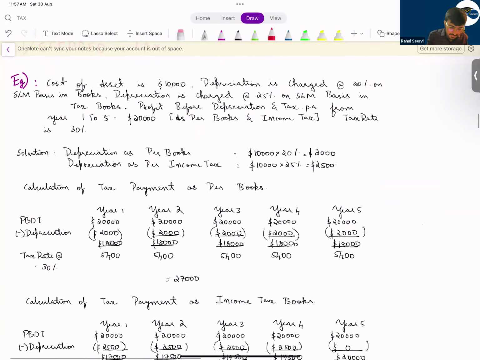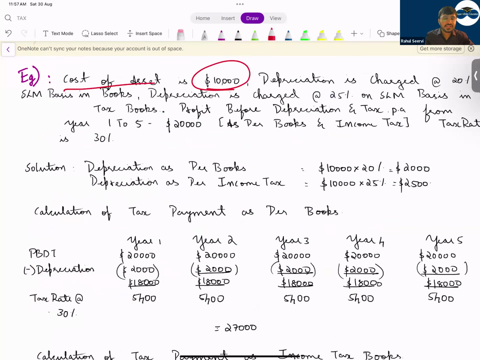So see here now, this example. The cost of an asset is how much, sir? 10,000. I hope it should be clear to each and everyone that the accounting books are different and the tax books are different, because accounting profit is different and taxable profit is different. You calculate and pay the tax on the taxable profit, you do not pay the tax on accounting profit. But when we do the accounting books, we calculate the income tax based on taxable profits plus any difference. That difference will be known as deferred tax.